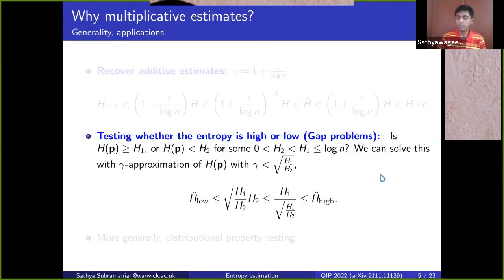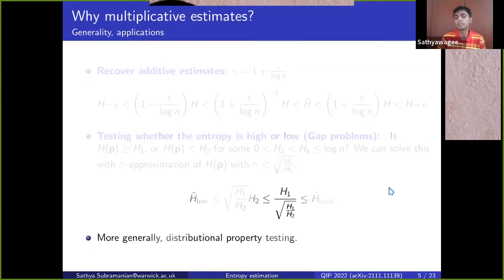So multiplicative estimates are useful in gap problems, and more generally, multiplicative estimates are useful for a variety of property testing problems. In particular, because we're talking about distributions and states here, they're useful for distributional property testing problems.